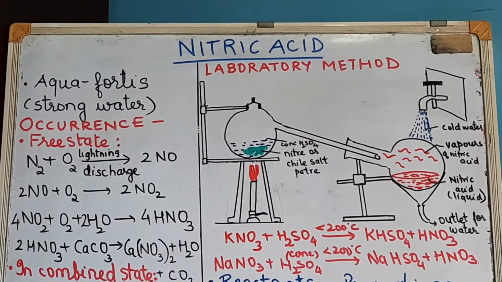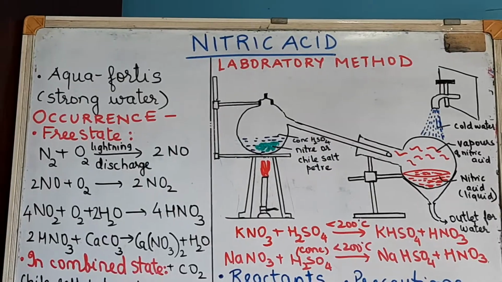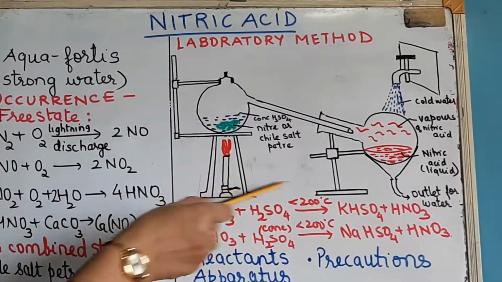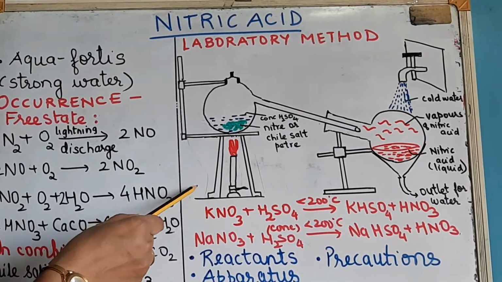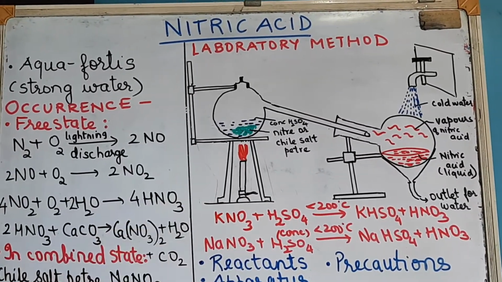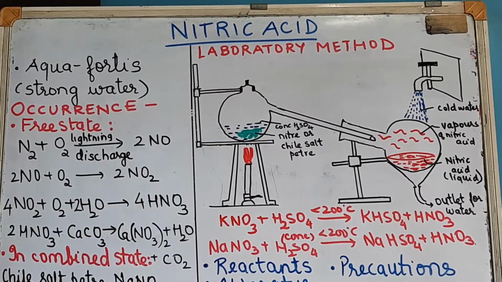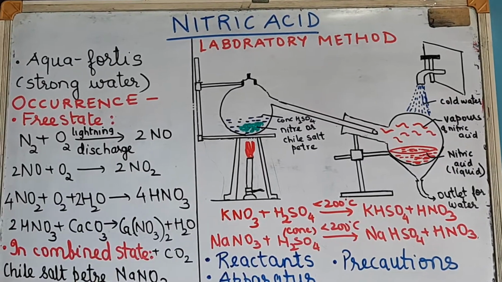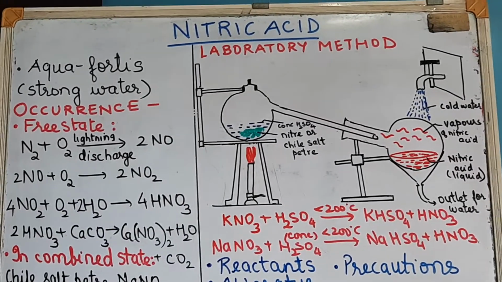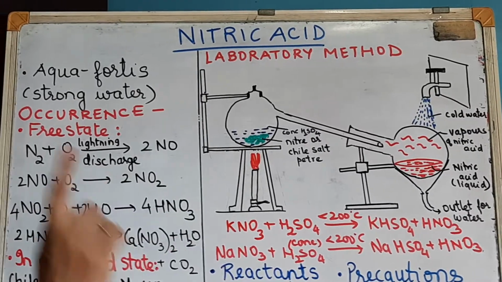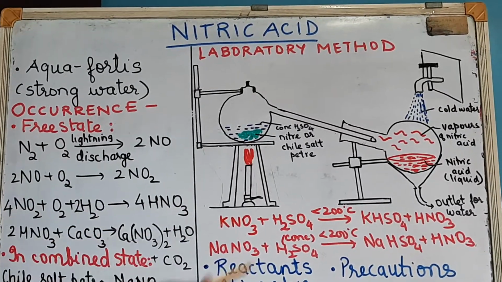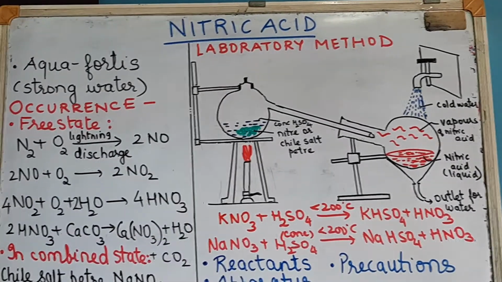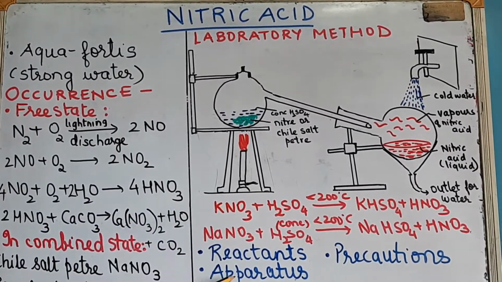Now if you have observed your chemistry textbook, on the outer cover of your Virav Dalal textbook, this particular diagram of the lab method of nitric acid is given. You can have a look later. So what kind of questions can you expect on this? The following questions refer to the laboratory method of nitric acid using niter. First thing you have to remember is that niter means potassium nitrate. So give the equation which is involved. Then, why is an all glass apparatus used?